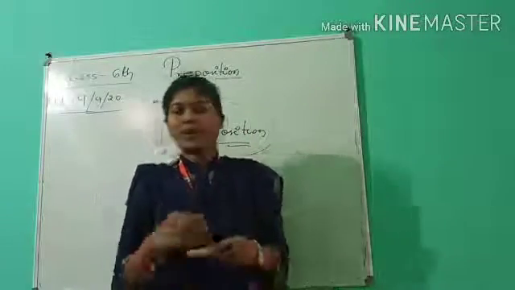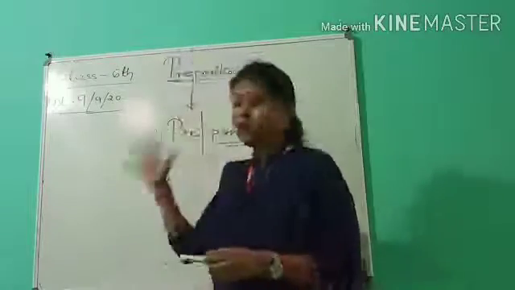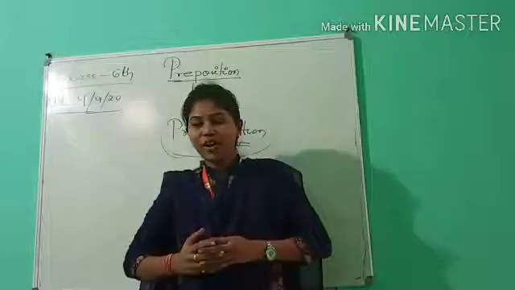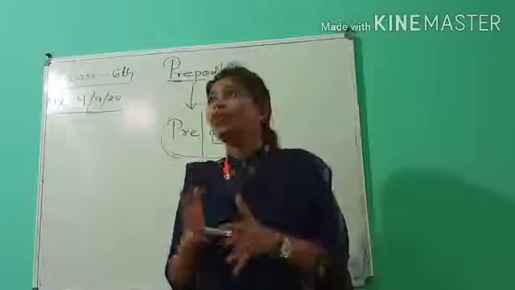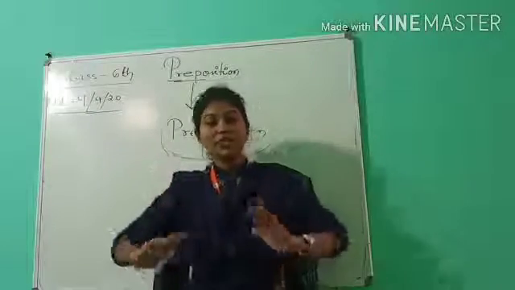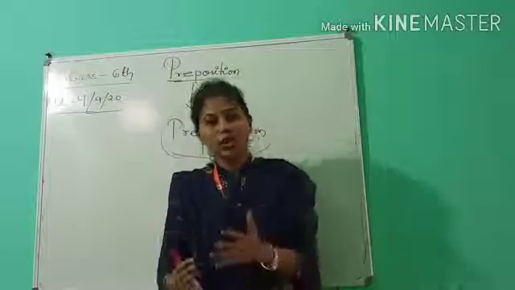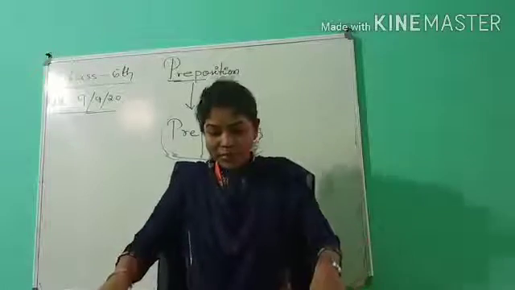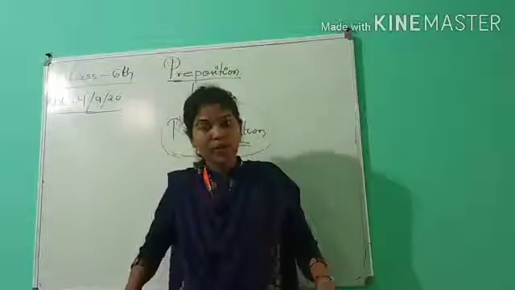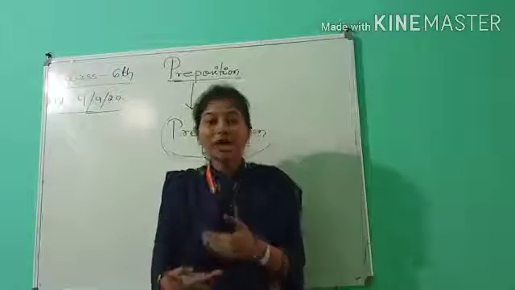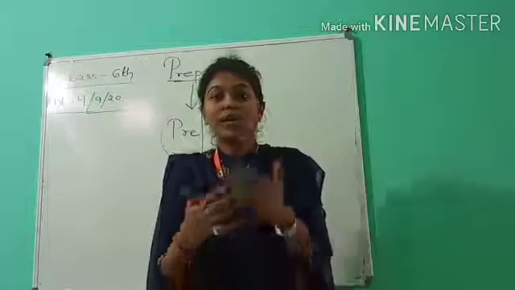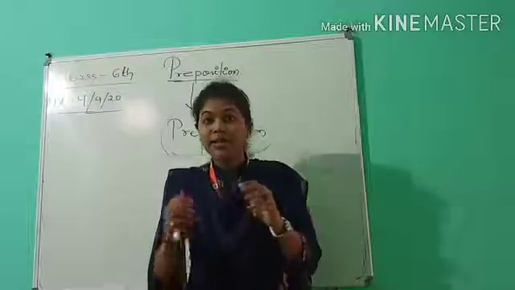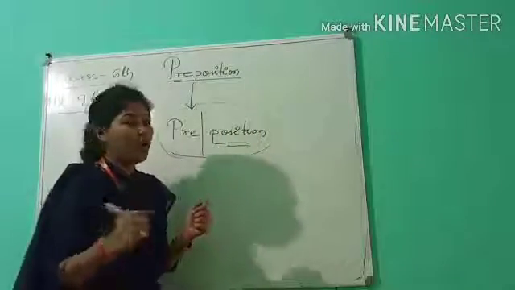Okay, for example, I'll give you simple 2-3 examples and I'll draw some pictures on this board and you need to draw it out in your notebook. So for example, if I'm sitting on a chair, just imagine, I'll be sitting like this, right? There are various kinds of chair, right? When the chair has handles to it, we use in. If I ask you, where am I sitting, my dear student, then you need to say that the man is sitting in the chair. It's not on, right? It is in.